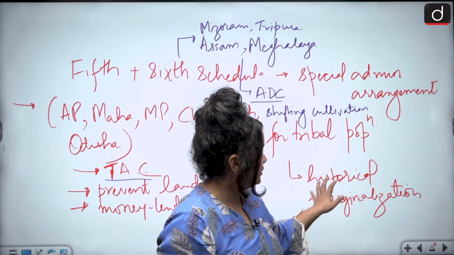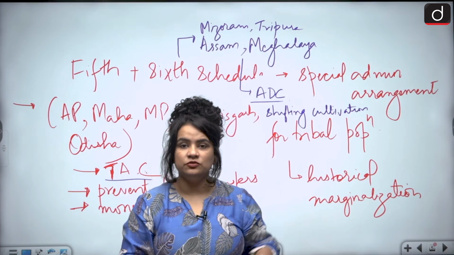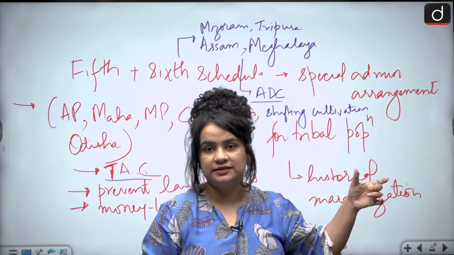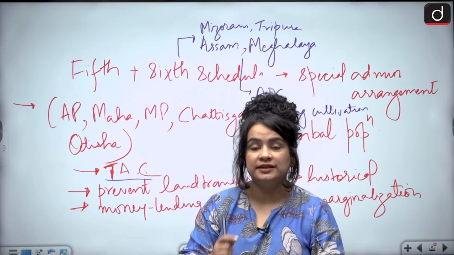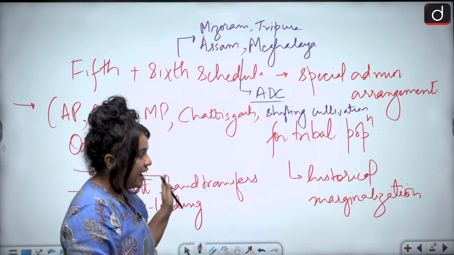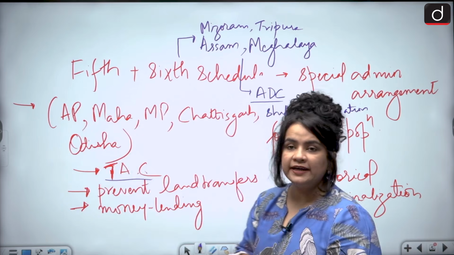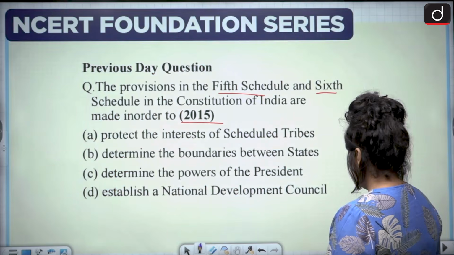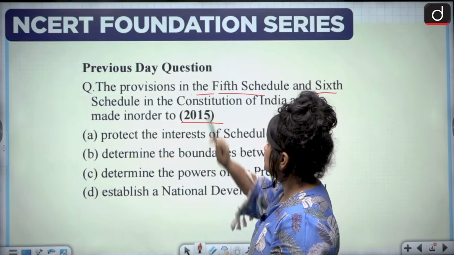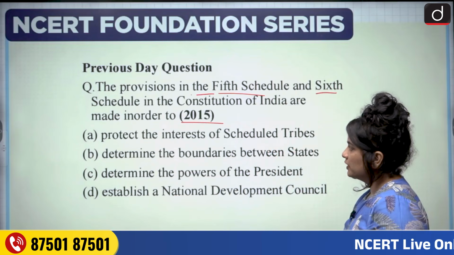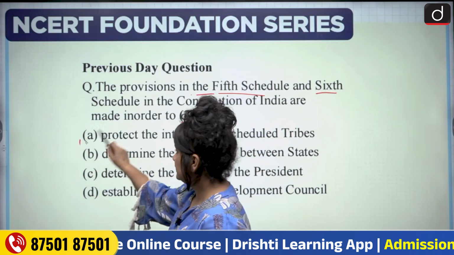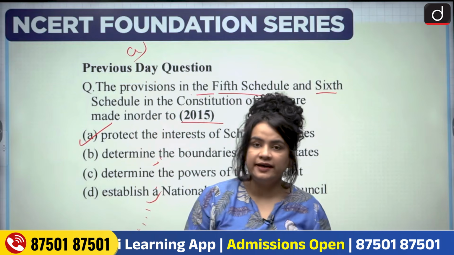All right. So here we can see that this 6th schedule is particularly focused on safeguarding the tribal interests of these 4 states, safeguarding the autonomy of the tribal populations of these 4 states. All right. And with this background in mind, we can move ahead and try and solve our question. So, what are the provisions made in order to? Option A says protect the interests of scheduled tribes, and incidentally, it happens to be our correct answer.